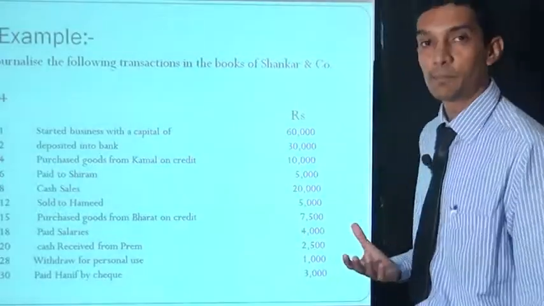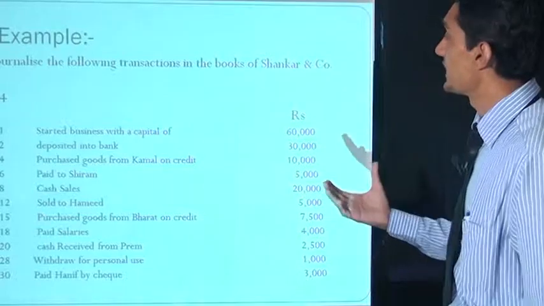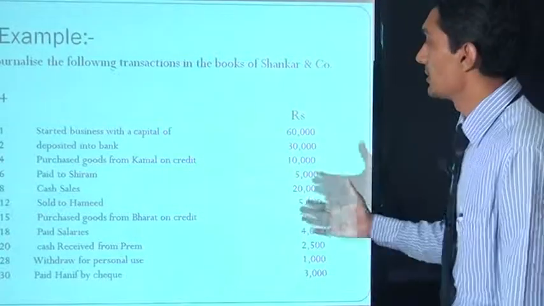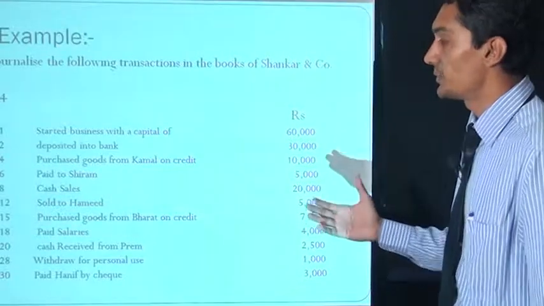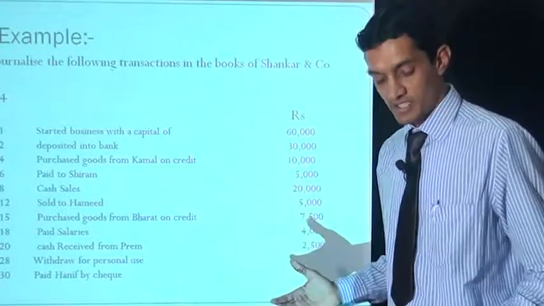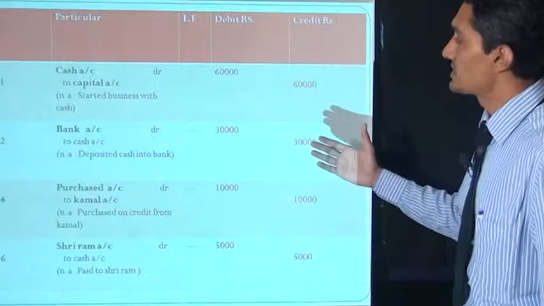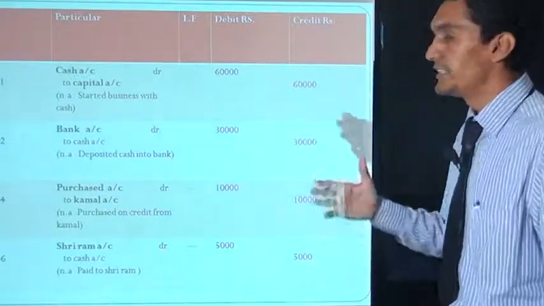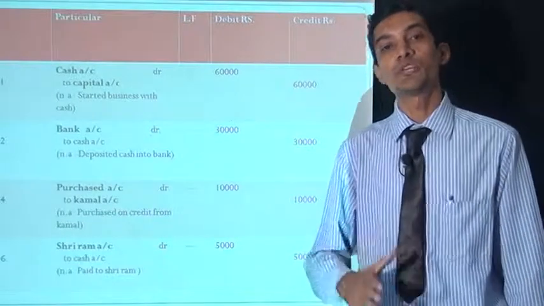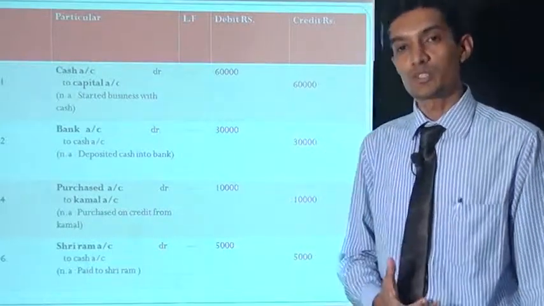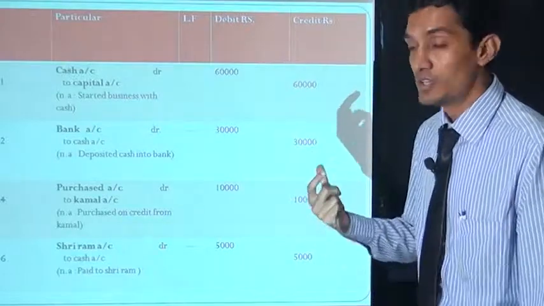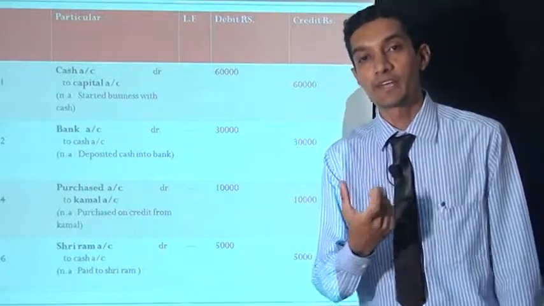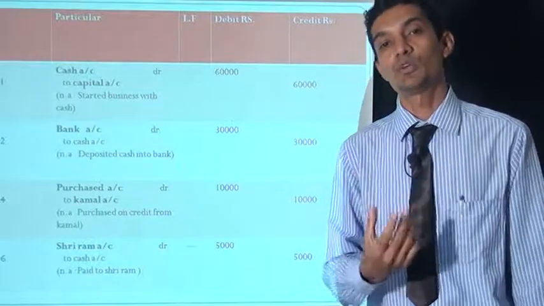Now here is an example: journalize the following transactions in the books of Shankar and Company. The journal entries cover starting the business, deposits, purchases, and so on, with accounts such as cash, capital, and bank. These are the journalized transactions, and we now post them into the ledger. How do we post them? First of all, we highlight each individual entry or account.